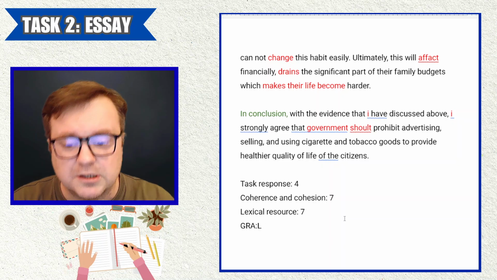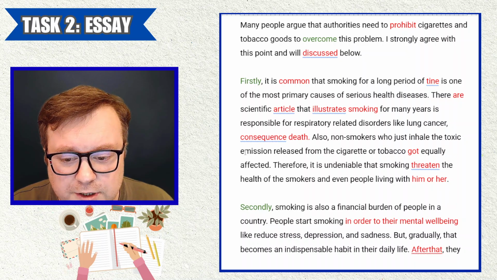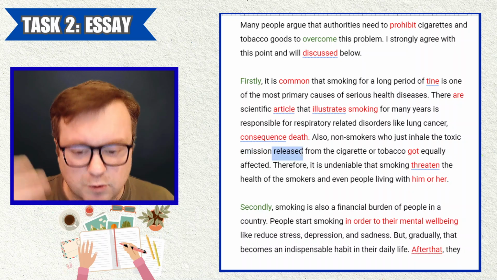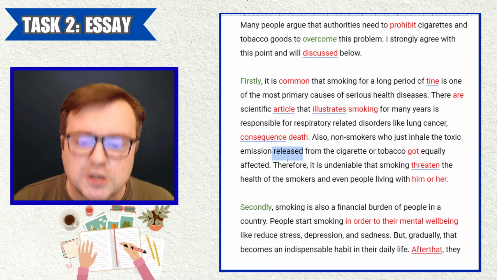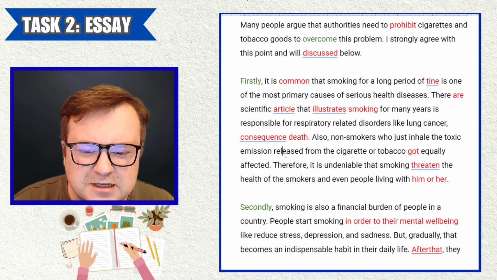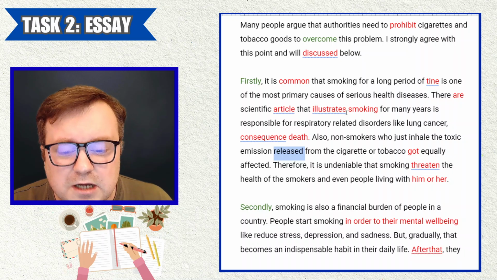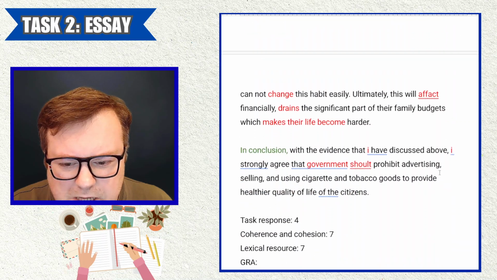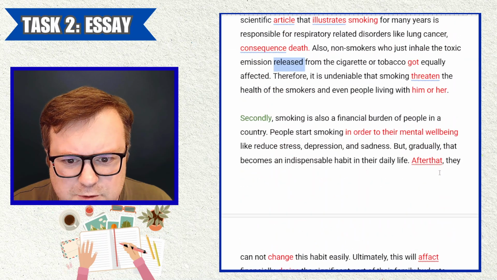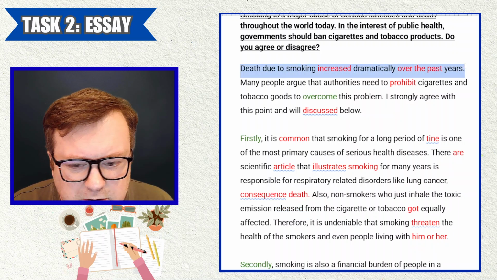Grammatical range and accuracy. While there are some really, really nice bits of grammar, again, going back to this emission released, right? This is a reduced relative clause, emission which is released. So the candidate omits the relative pronoun which, and the verb to be, in emission released. This is high level grammar, to know how to use reduced relative clauses. There is, of course, some, I guess, a range of sentence types. Just looking for some complex sentences. Due to the smoking increased.